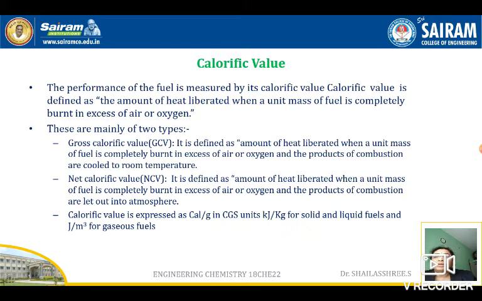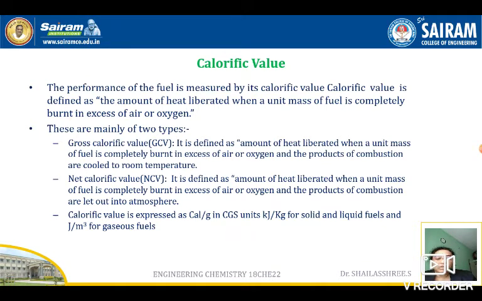The performance of the fuel is measured by its calorific value. Calorific value is defined as the amount of heat liberated when a unit mass of the fuel is completely burnt in excess of air or oxygen. We know very well the combustion takes place in the presence of air or oxygen only, right? And there are two types of calorific value. The first one is gross calorific value, and the second one is net calorific value, referred to as GCV and NCV.